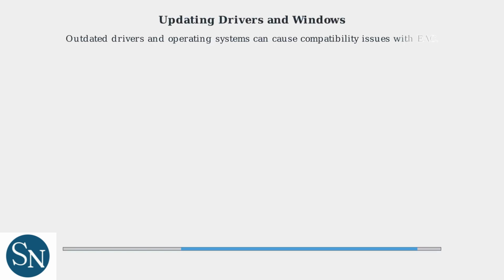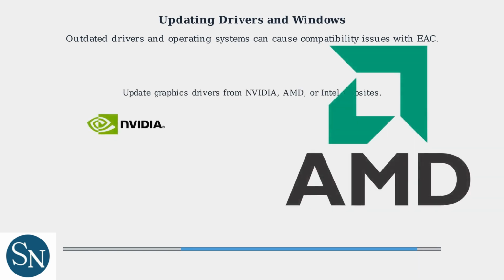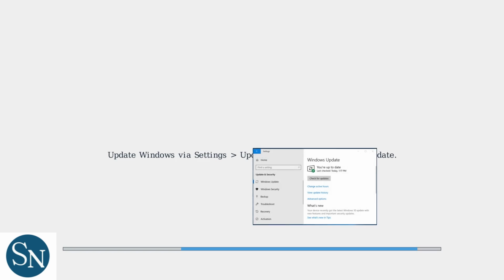Outdated drivers and operating systems can cause compatibility issues with Easy Anti-Cheat. Ensure your graphics drivers are up to date by downloading the latest versions from NVIDIA, AMD, or Intel's websites. Similarly, keep your Windows operating system updated by going to Settings, then Update and Security, then Windows Update and checking for updates. Install any pending updates and restart your computer.